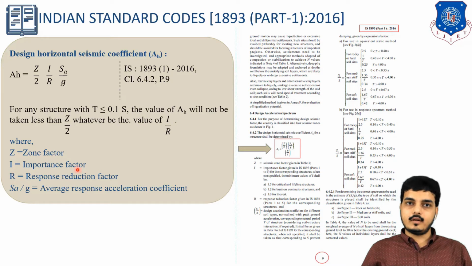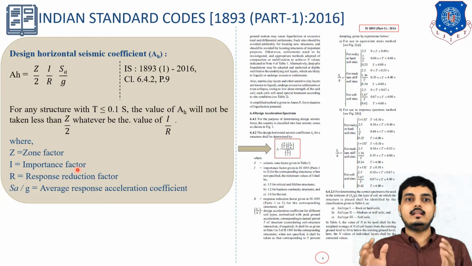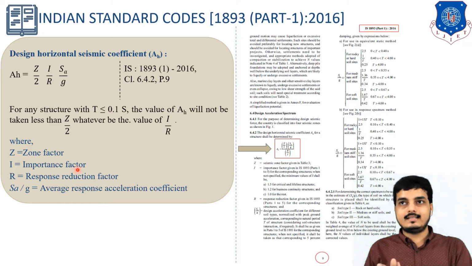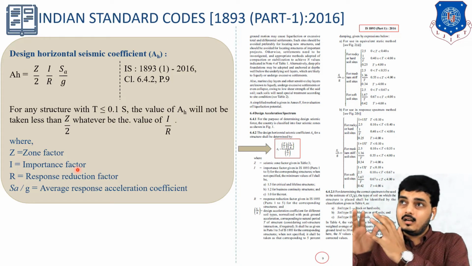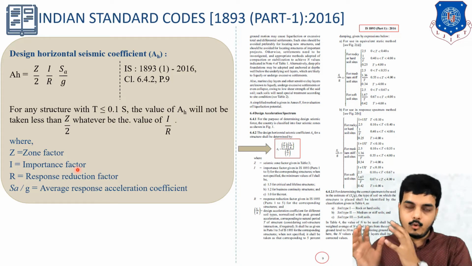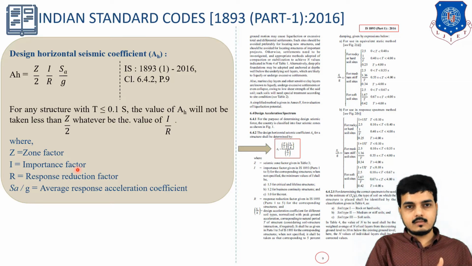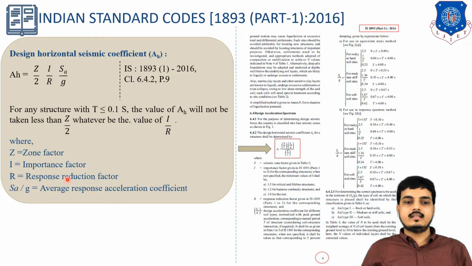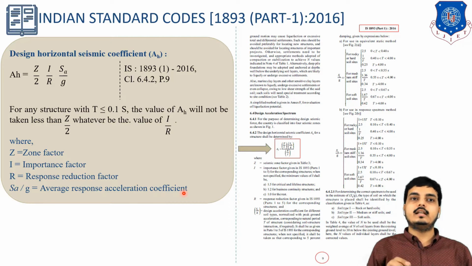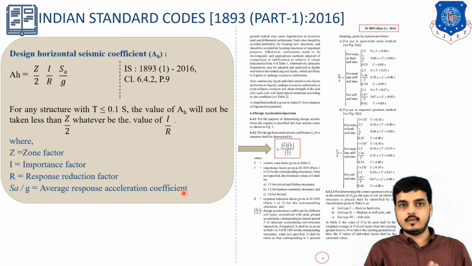I is nothing but importance factor. How important is our building? Let us say it is a school building or a hospital building, then it is more important than a residential small house or bungalow. R is response reduction factor, we'll be understanding that, and SA by G is nothing but average response acceleration coefficient. This basically depends on the type of soil, how the wave will occur in that particular type of soil, and the natural period of the building. It will depend on that. Let us see one by one.